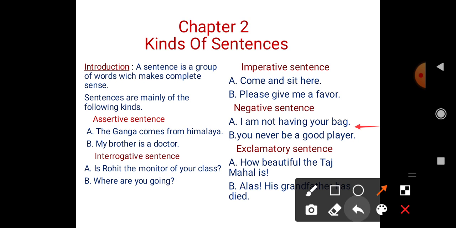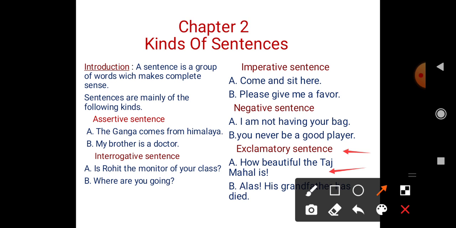Now students, look at the next, exclamatory sentence. What are exclamatory sentences? You know, we all have feelings, and when we express these sudden and strong feelings, that causes exclamation. Like this example: How beautiful the Taj Mahal is.